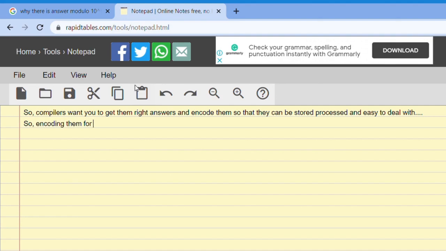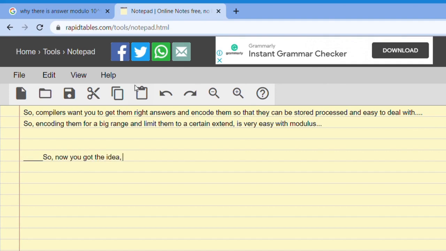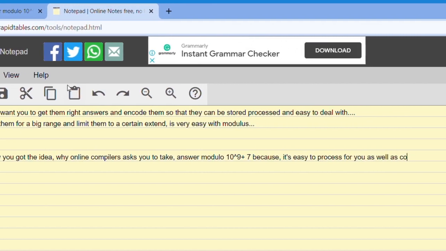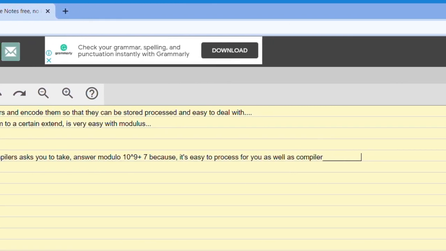Encoding them for a big range, limiting them to a certain extent, is very easy with modulus. So now you got the idea why online compilers ask you to take the answer modulo 10 raised to 9 plus 7: it's easy to process for you as well as the compiler.